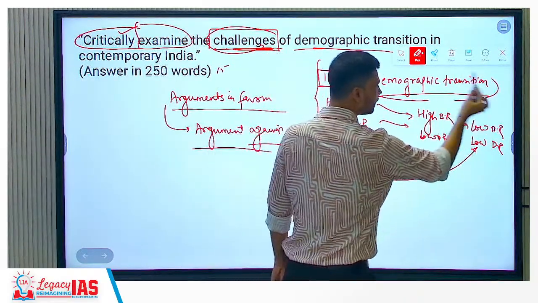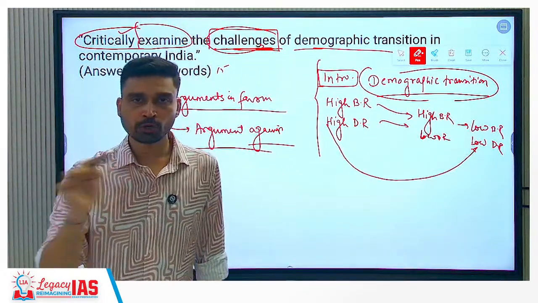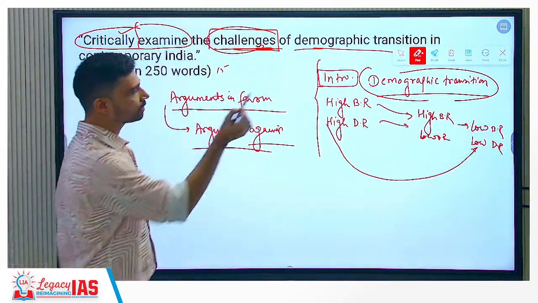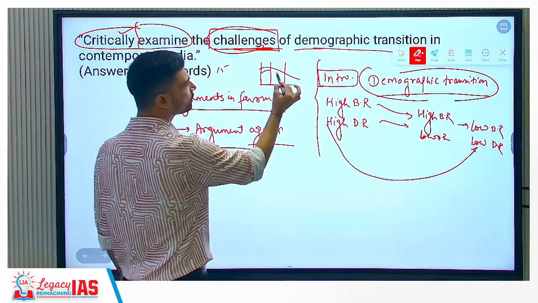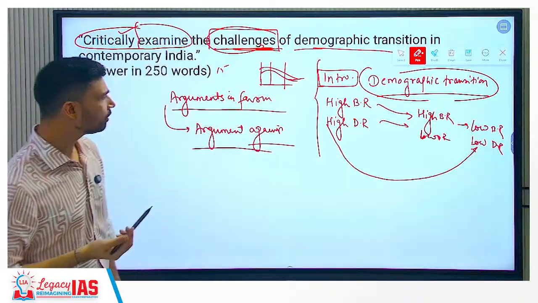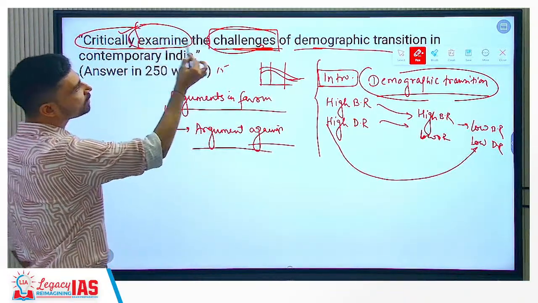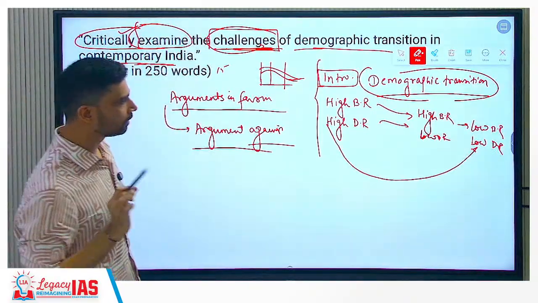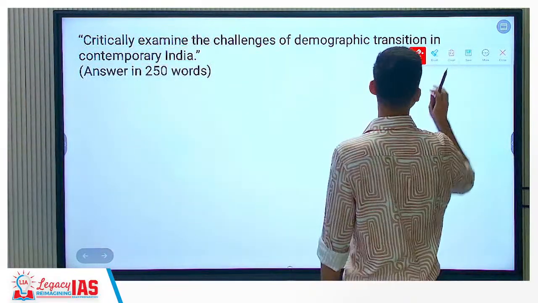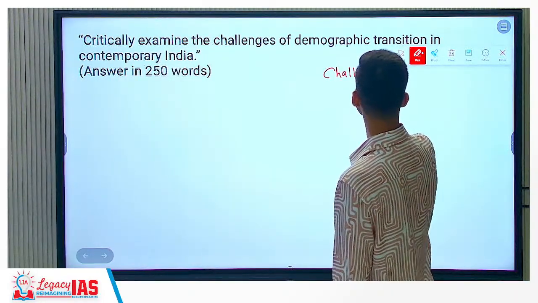So overall the transition from high birth and death rate to low birth rate and death rate, this is what we call as demographic transition. If you want to make your answer stand out, you can also draw the diagram that was part of demographic transition model, where you have different stages of growth as such, right? That is also how you can represent. That could be a good introduction. Then examine the challenges of demographic transition. You have to write the challenges from perspective of India, not the world. So how challenges? What kind of challenges? We can write here. How demographic transition can present a challenge to us.